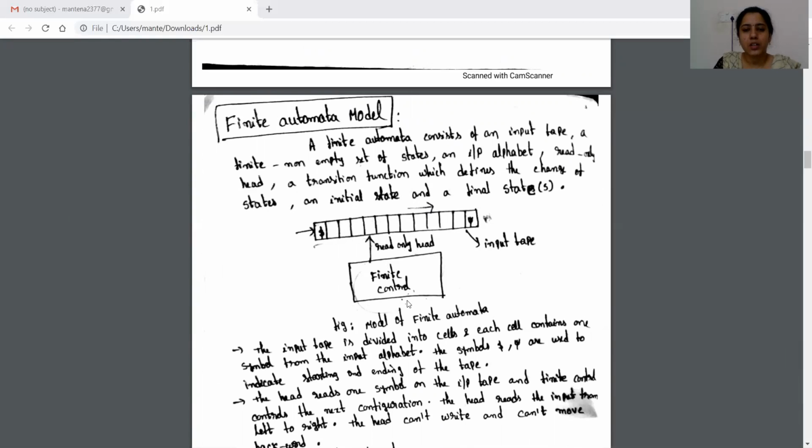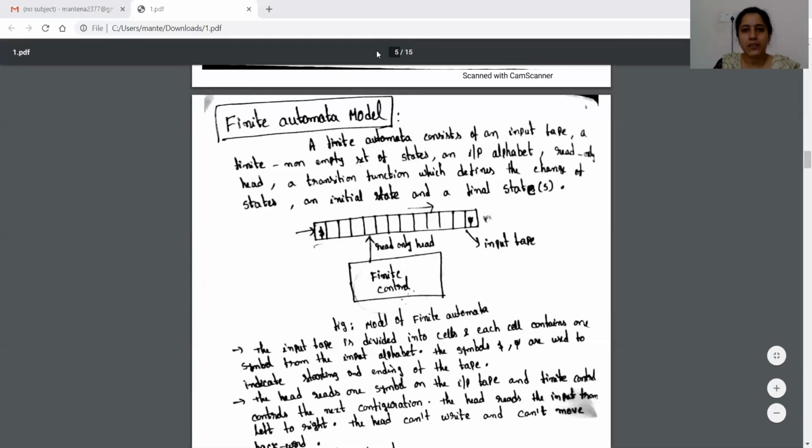And this finite control is a transition function. So by using this transition function, we move this head from left to right so that we check whether the string is accepted by the given language or not.